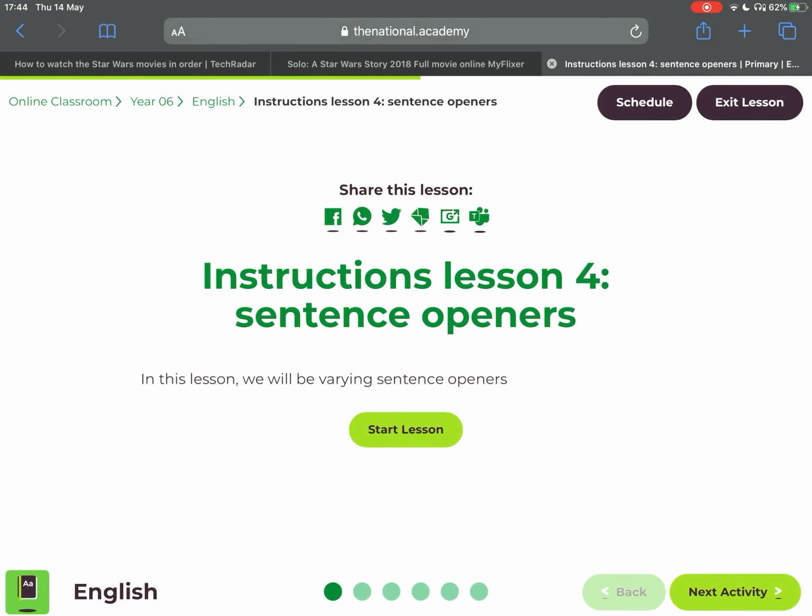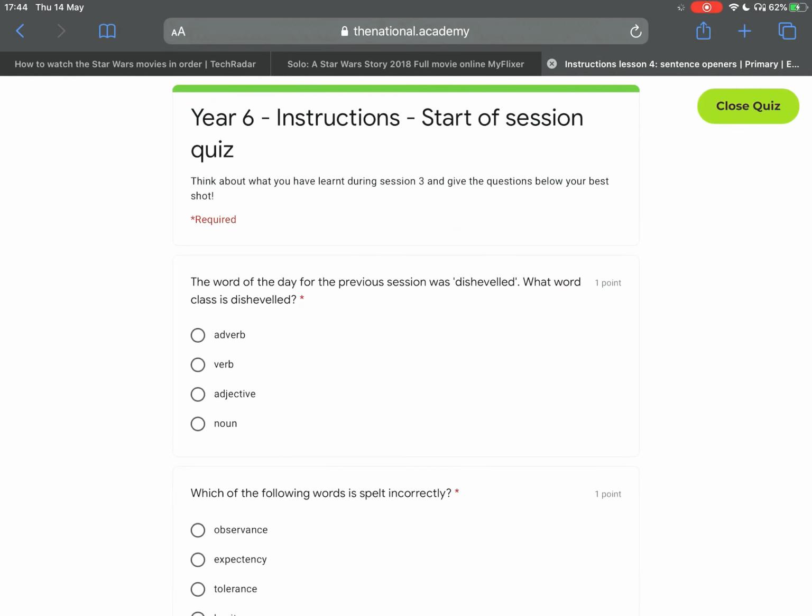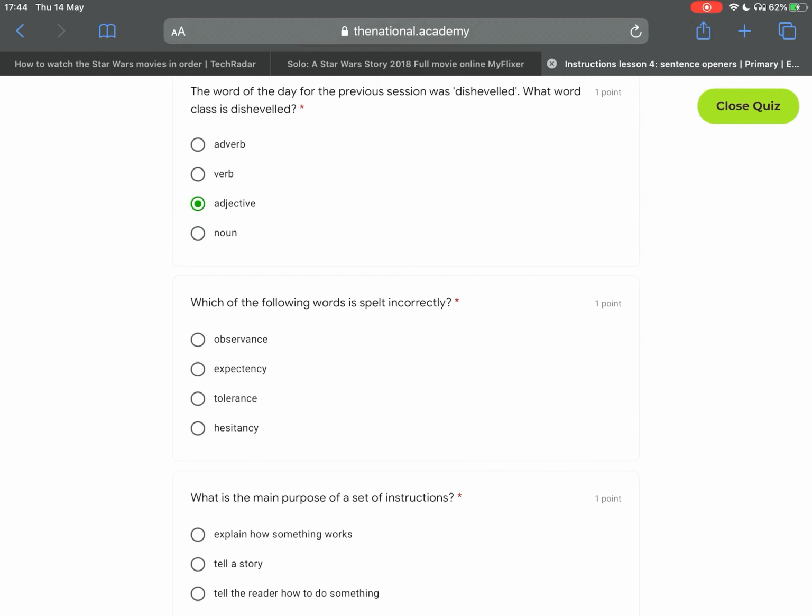Sentence openers. In this lesson, you're going to be looking at different sentence openers. First, you have your introductory quiz. The word of the day for the previous session was disheveled. What word class is disheveled? That would be an adjective.